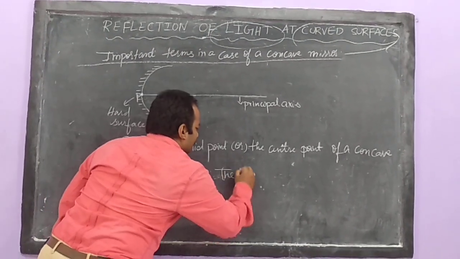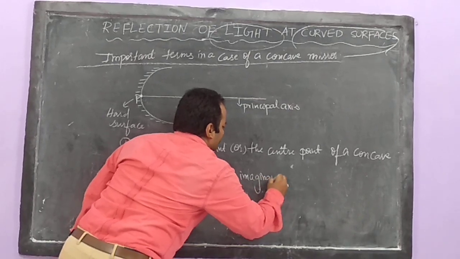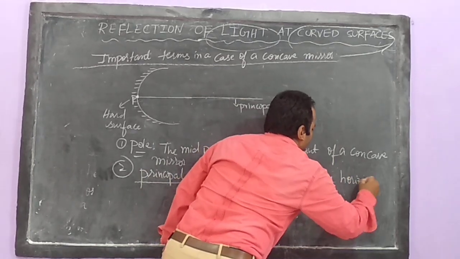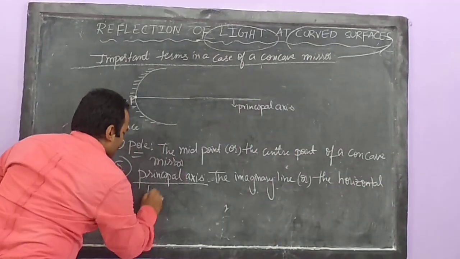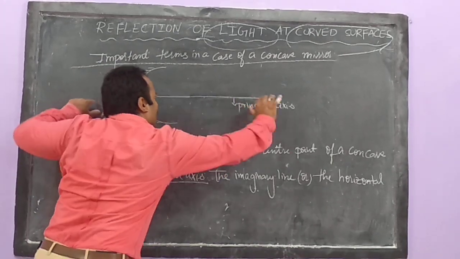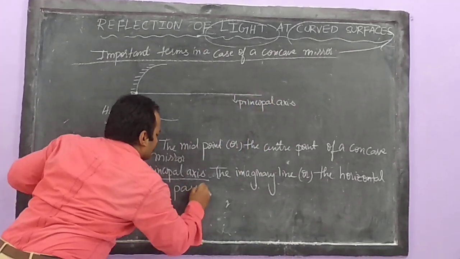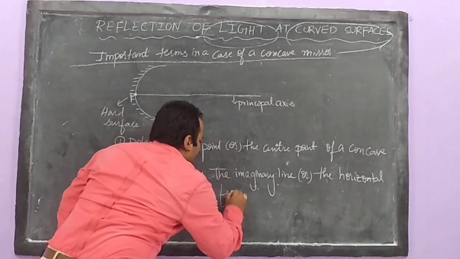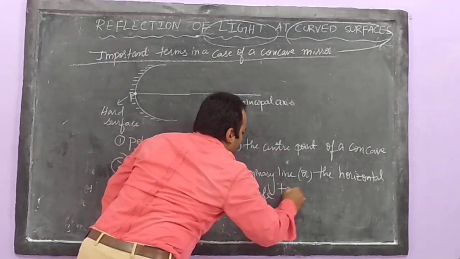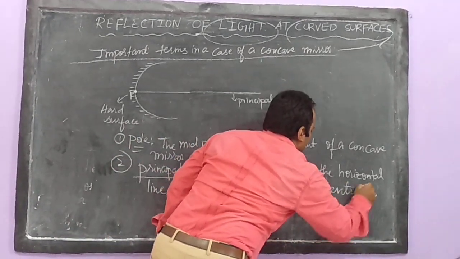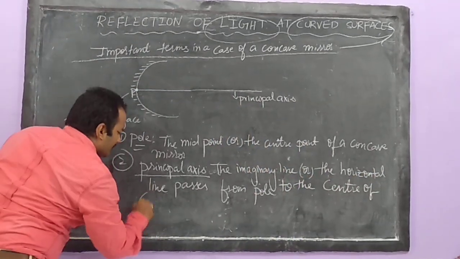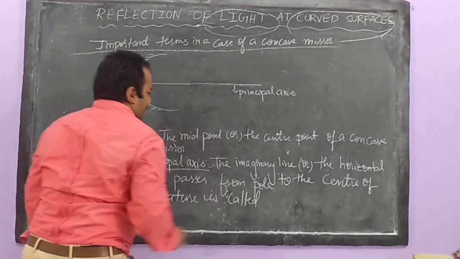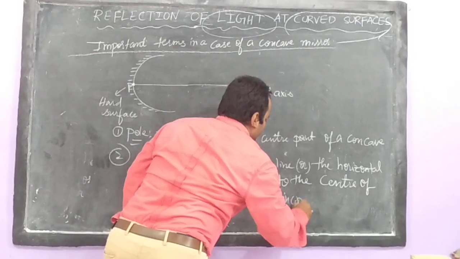The imaginary line, or the horizontal line, that passes from the pole to the center of curvature is called the principal axis.